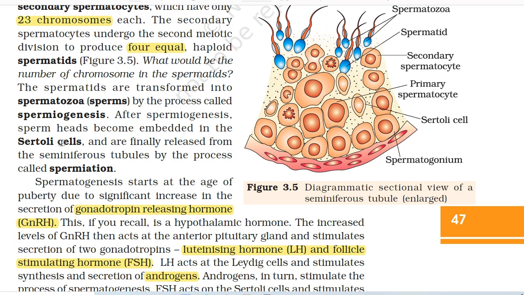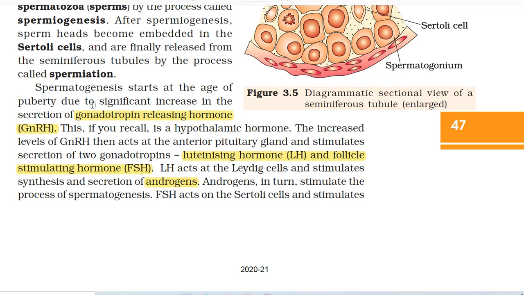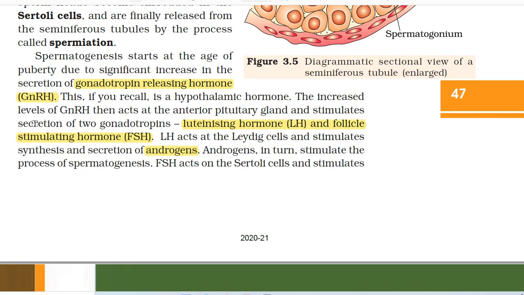After spermiogenesis, sperm heads become embedded in the Sertoli cells and are finally released from the seminiferous tubules by the process called spermiation. Spermatogenesis starts at the age of puberty due to significant increase in the secretion of gonadotropin releasing hormone. This, if you recall, is a hypothalamic hormone. The increased levels of gonadotropin releasing hormone then act at the anterior pituitary gland and stimulate secretion of two gonadotropins, luteinizing hormone and follicle stimulating hormone.